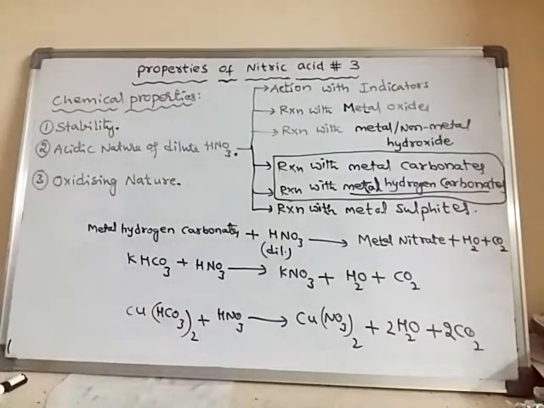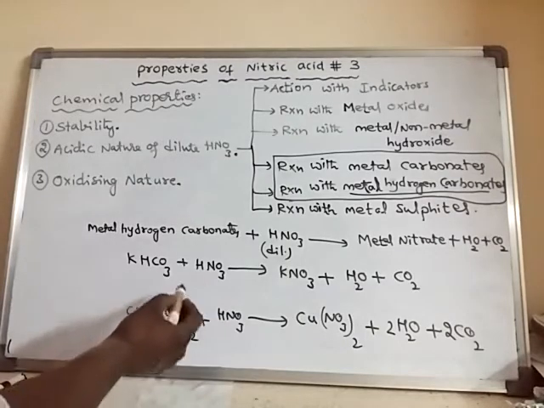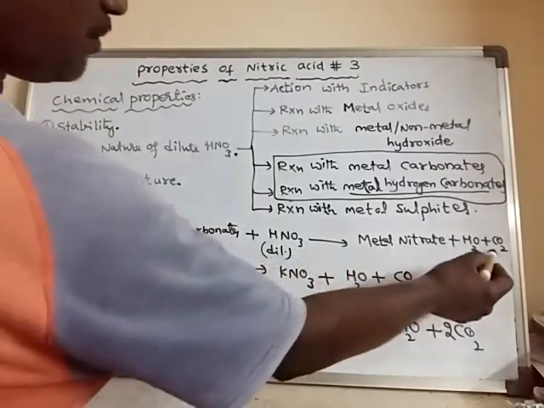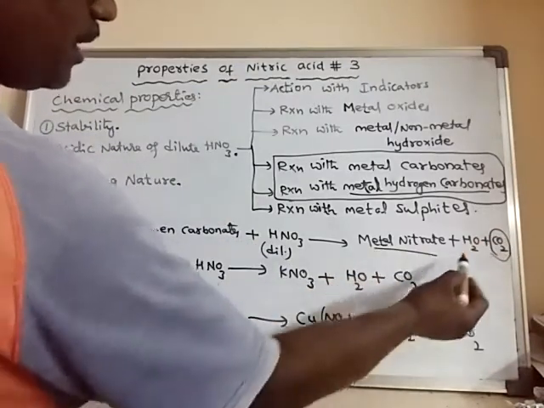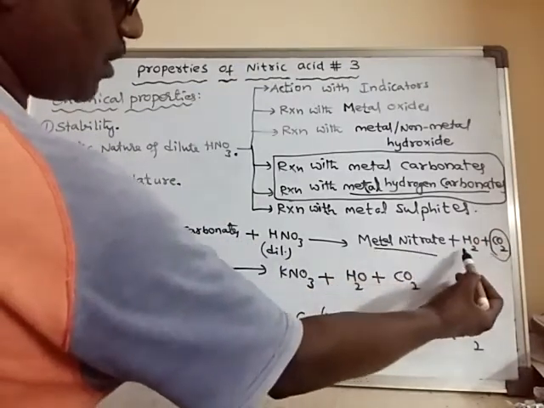In this way, metal bicarbonates or metal hydrogen carbonates react with dilute nitric acid to form metal nitrates, water and carbon dioxide gas, with the liberation of carbon dioxide gas and formation of metal nitrate salt and water.